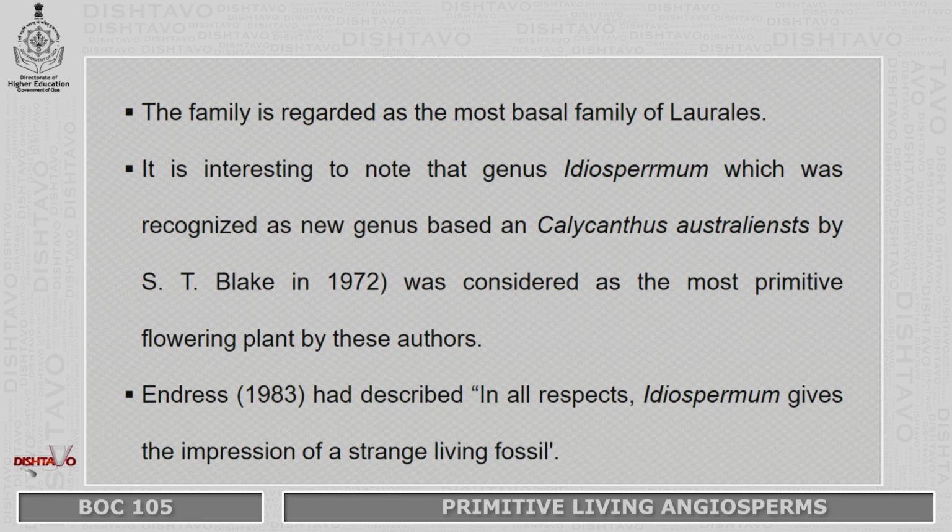The family Calycanthaceae is regarded as the most basal family of the order Laurales. It is interesting to note that the genus Idiospermum, which was recognized as a new genus based on Calycanthus australiensis by S.T. Blake in 1972, is now also considered the most primitive flowering plant by these authors. Andrews in 1983 described that in all respects Idiospermum gives the impression of a strange living fossil, and they consider this a primitive living angiosperm.